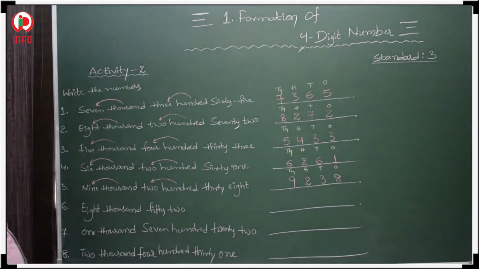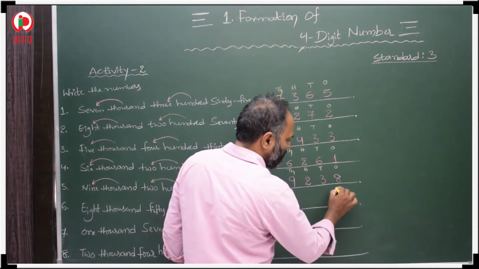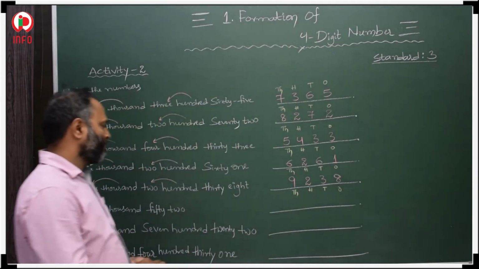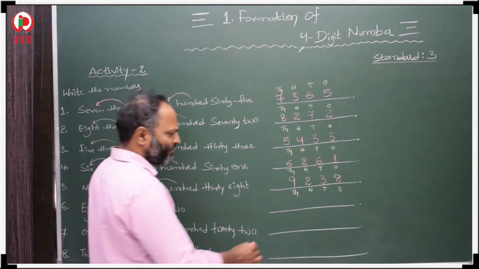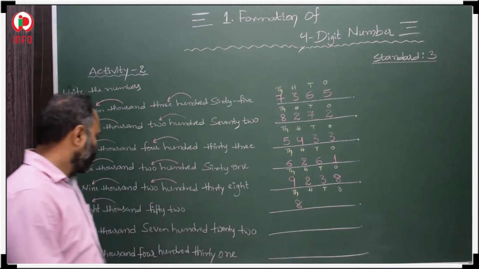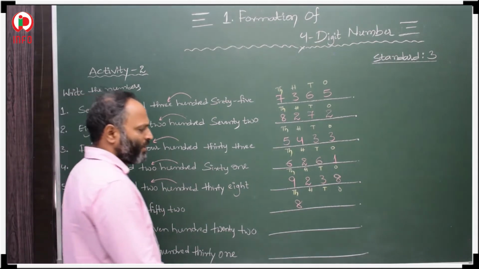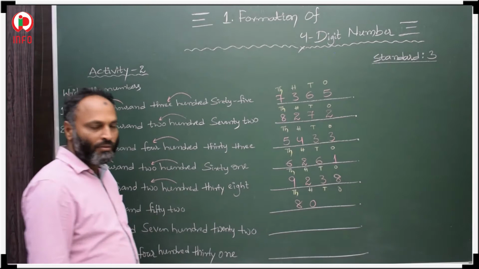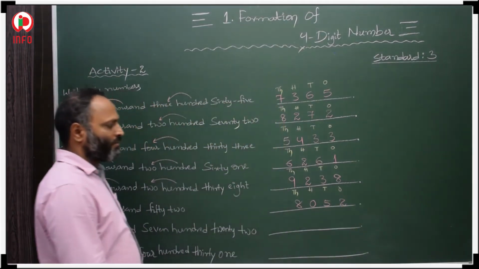Now again a 4-digit number: ones, tens, hundreds, thousands. How many thousands? 8,000. 8 is in the thousands place. 52. There is no hundred, which means hundreds place 0. 5 is in the tens place and 2 is in the ones place.